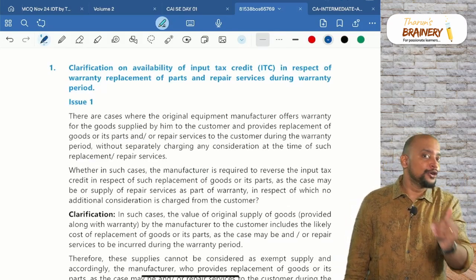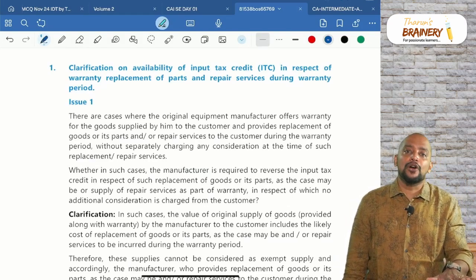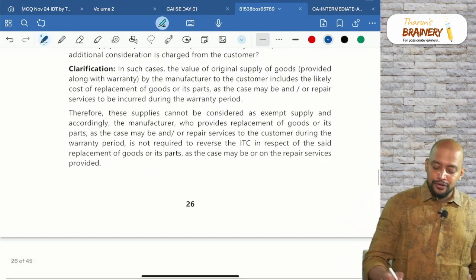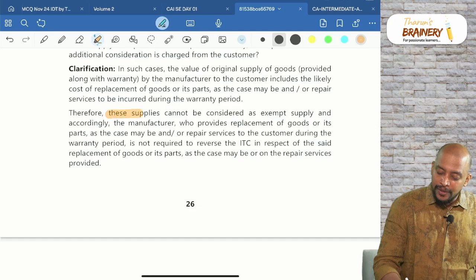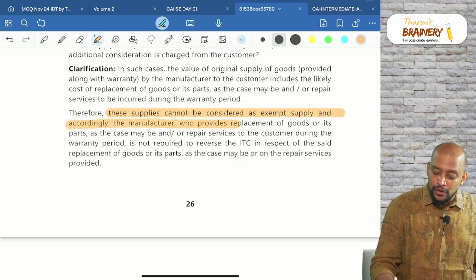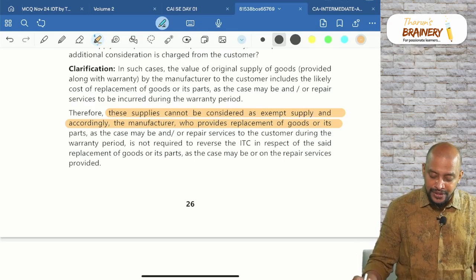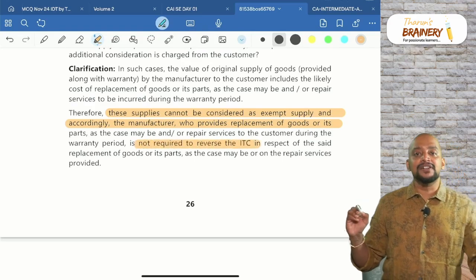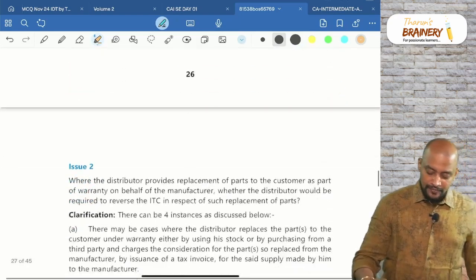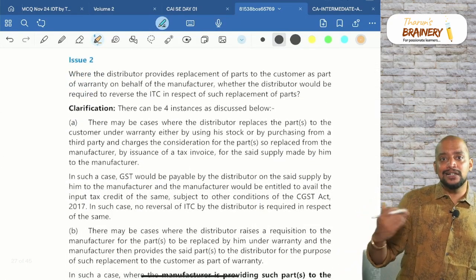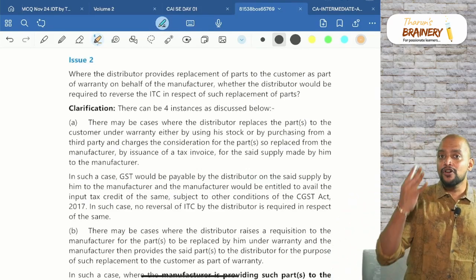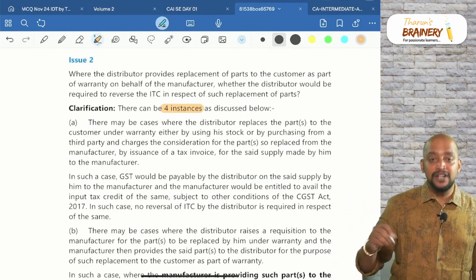Yes, I already told you there is no issue with respect to block credit also. They can definitely enjoy the ITC. Therefore these supplies cannot be considered as exempted supply, and accordingly the manufacturer who provides replacement of goods is not required to reverse the ITC. They are not required to reverse the ITC, they can enjoy the ITC. Then what if the dealer is doing this replacement? Again, there are 4 instances or 4 scenarios that we discussed.